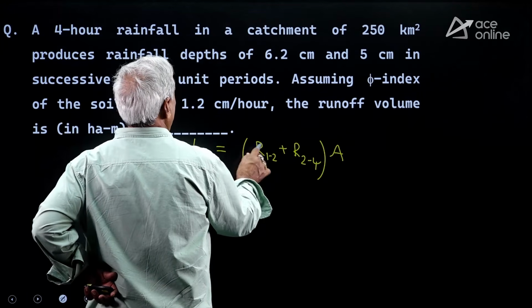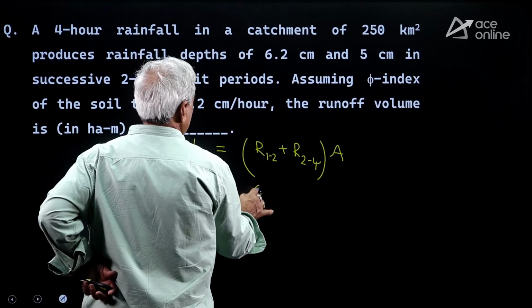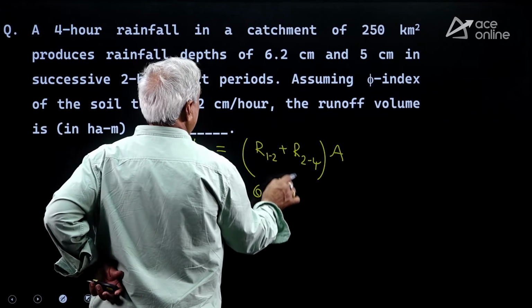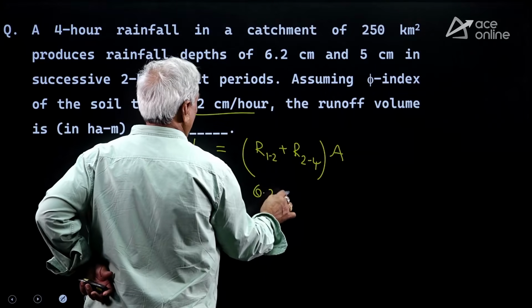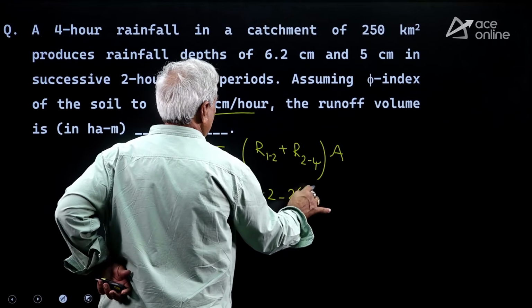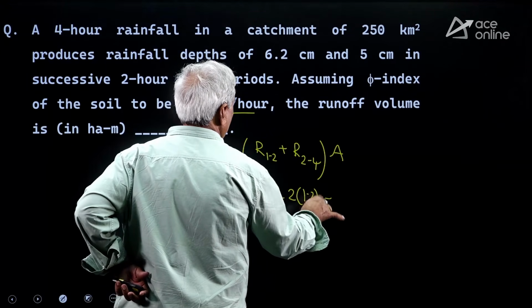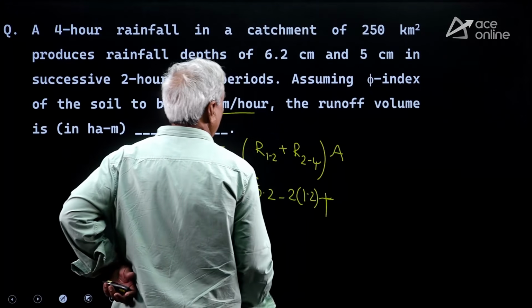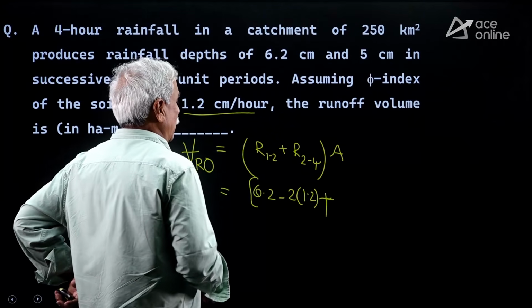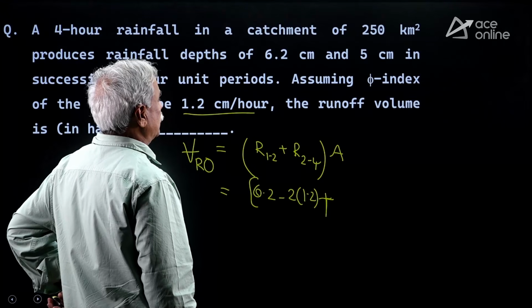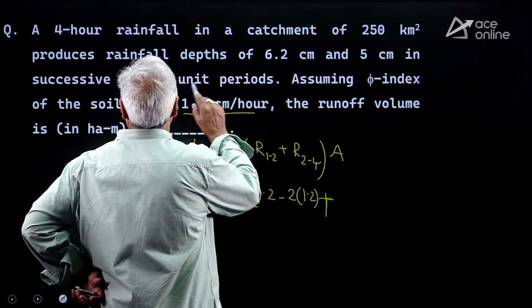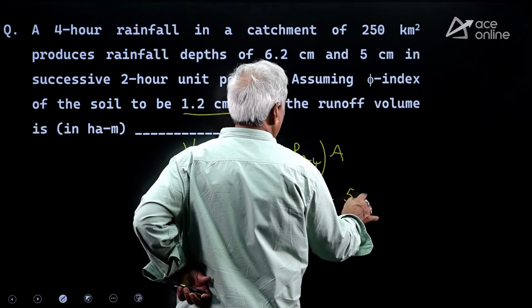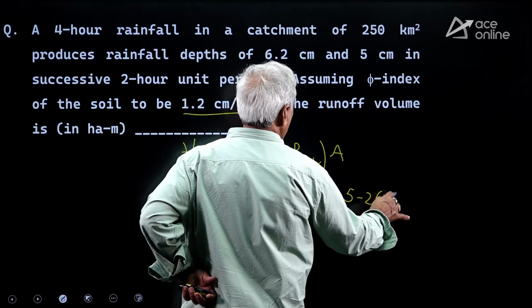How do you get the runoff depth in the first 2 hours? 6.2 centimeter minus, in 2 hours, 2 into 1.2, plus runoff depth from second hour to fourth hour, means 2 to 3, 3 to 4: 5 centimeter is rainfall minus every 1 hour 1.2.